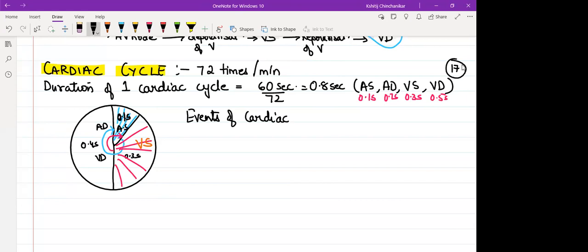So if I consider the events of cardiac cycle, logically there are 4 events: atrial systole, atrial diastole, ventricular systole, ventricular diastole. So if I add the duration of all these events, my duration of cardiac cycle becomes how much? Double, 1.6 second. Jabki ideally each cardiac cycle is only for 0.8 second. Why is it getting double? Because you can see over here, 2 events are overlapping for some time. Which 2 events are overlapping as per this figure? Atrial diastole and ventricular diastole.